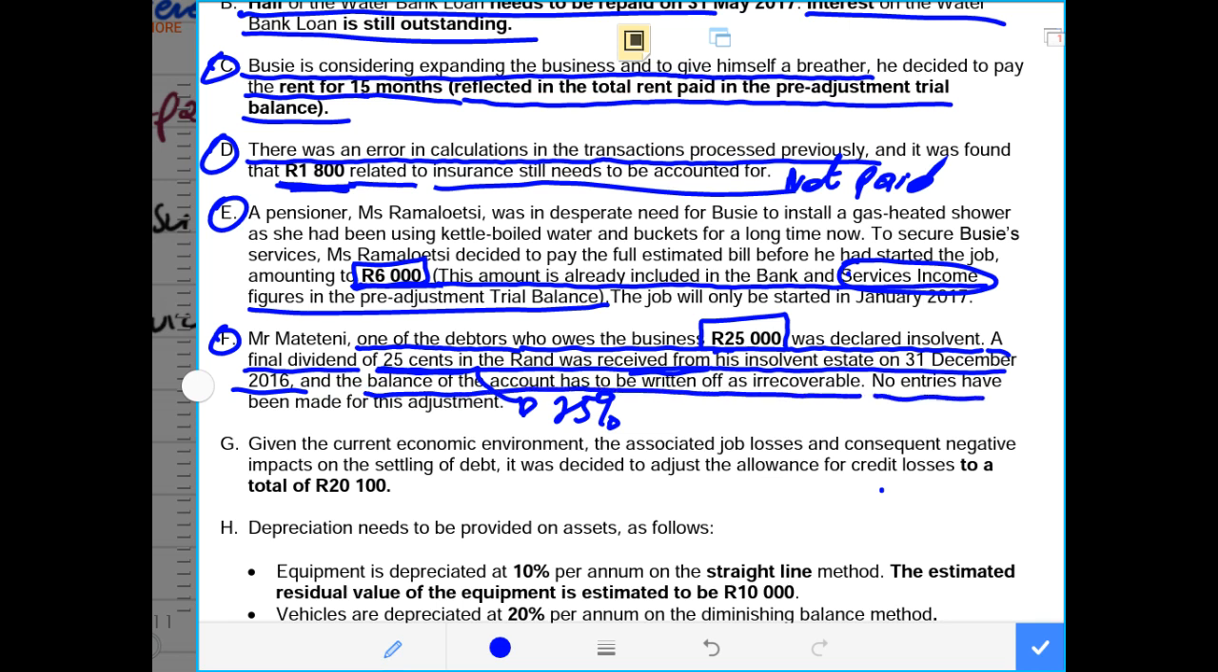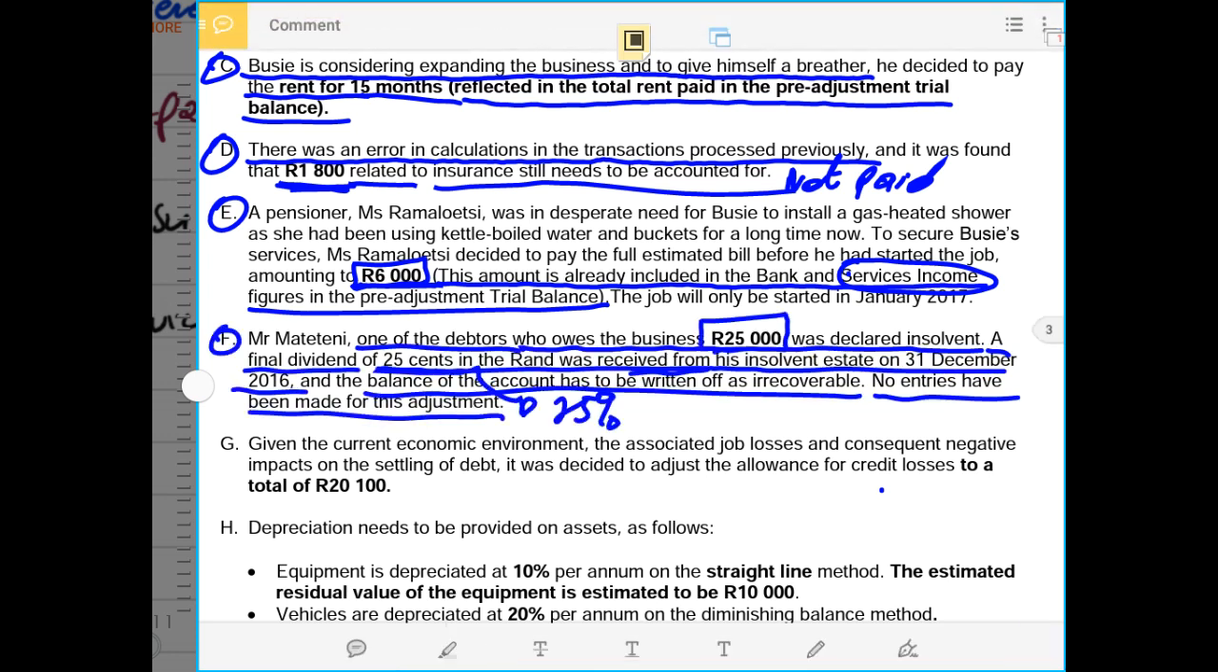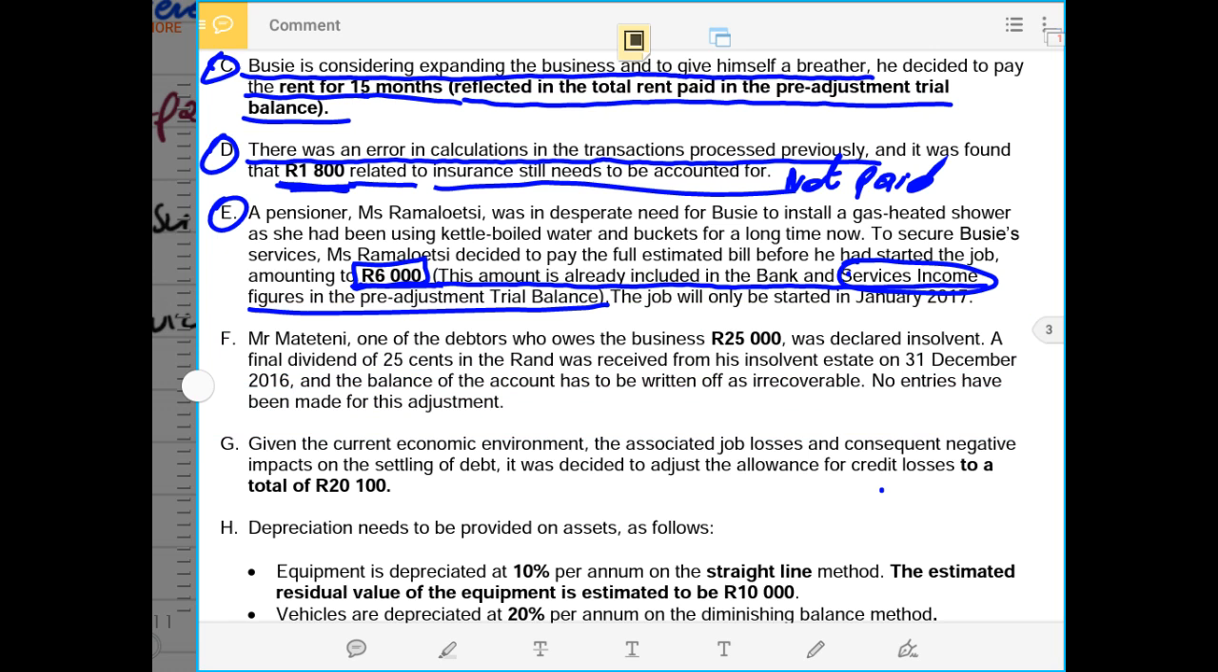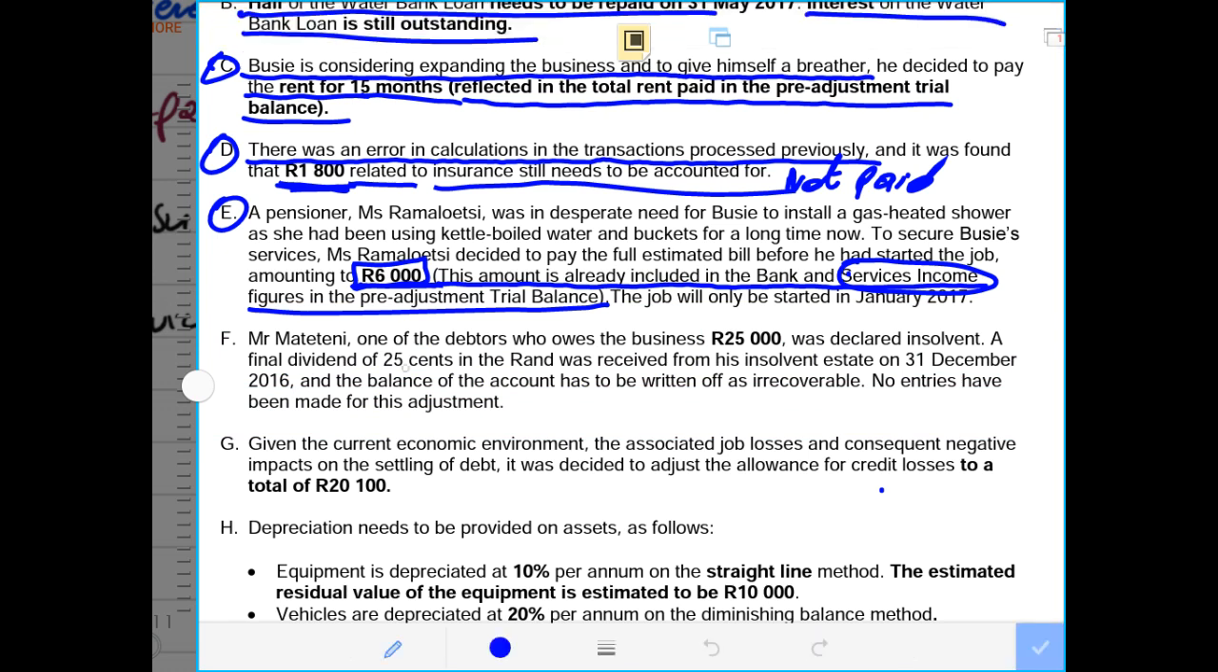And they say no entry has been made with regard to this adjustment. Remember, this adjustment has 2 entries. There is 25% that was received. Therefore, there is 75% that was not received, or 75 cents, in other words, 75 cents in the rand. So if you receive 25%, 25 cents in the rand, it means 75 cents was not received.